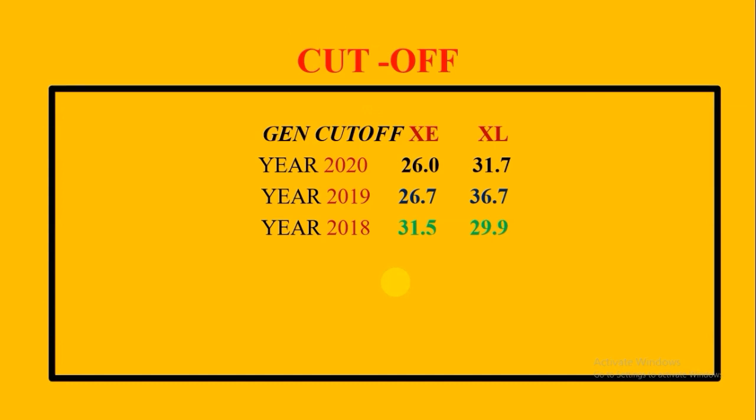Coming to the cutoff marks, the general cutoff is given for the years 2018 to 2020. So we can compare that XC has a lower cutoff when compared to Excel. But in the year 2018 you can see XC has a higher cutoff than Excel. So this depends on the year and the conducting body, like this year IIT Bombay is conducting. So you have to choose XC or Excel on the basis of your strengths and weaknesses in the subjects you are studying in food technology.